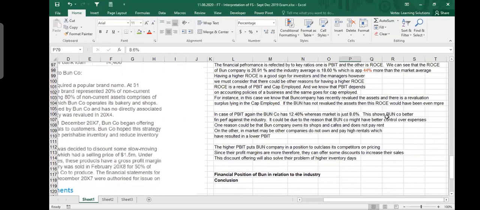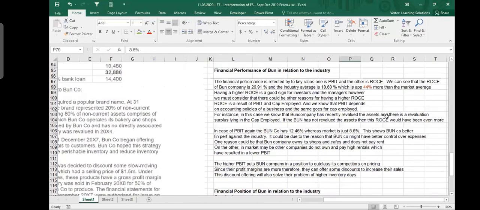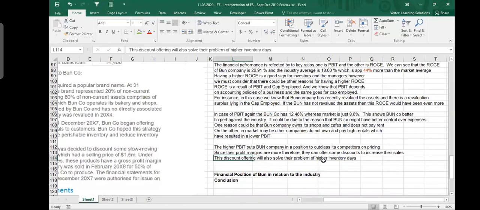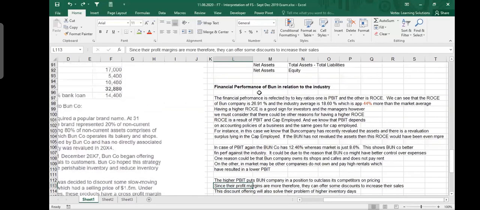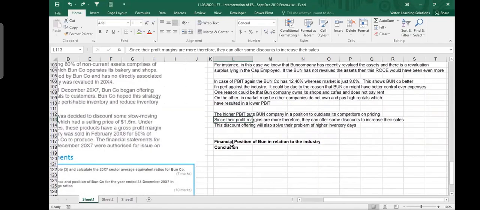So whenever you are interpreting performance and you see that your profits are more, you should say that this discount offering will solve the problem of high inventory days. Since their profit margins are more, they can offer some discount to increase their sales. A very standard sentence. This sentence is not for one company. This is for all companies whenever they have higher profits. So this is all about the financial performance part. Then you come to the financial position part.